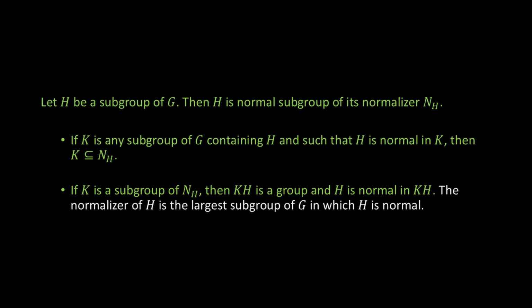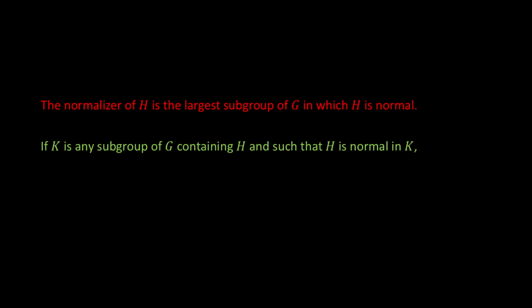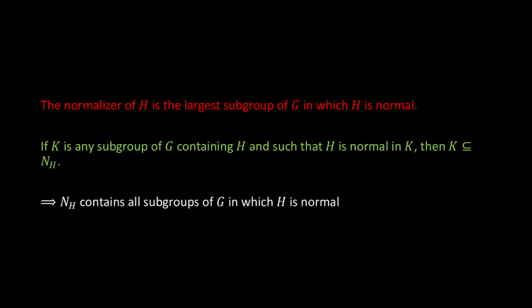For the final statement, the normalizer of H is the largest subgroup of G in which H is normal. This is also true, because we proved that the third statement is true. Namely, if K is any subgroup of G containing H and such that H is normal in K, then K is a subset of N(H). This means that N(H) contains all subgroups of G in which H is normal, making N(H) the largest such subgroup of G.